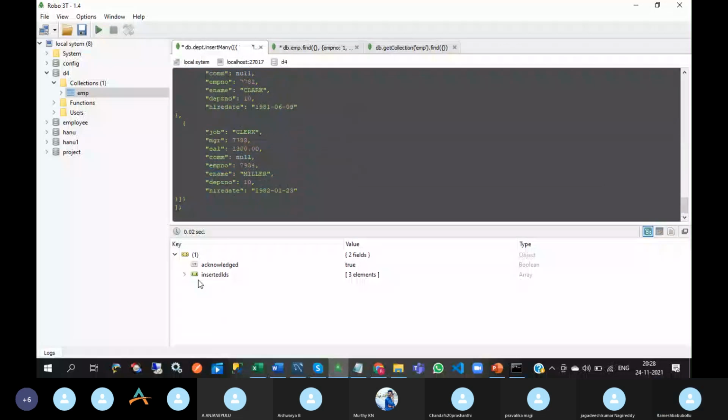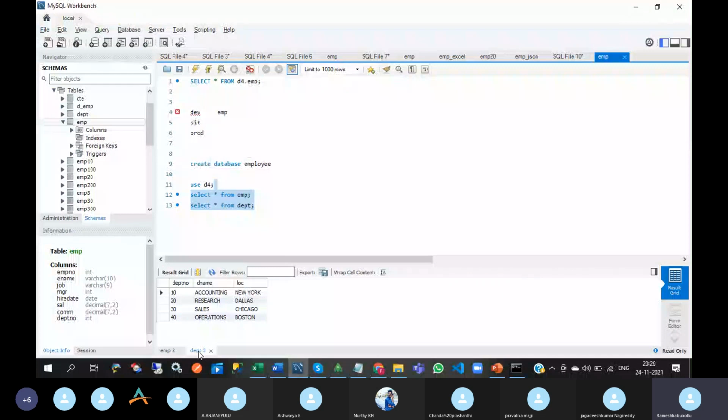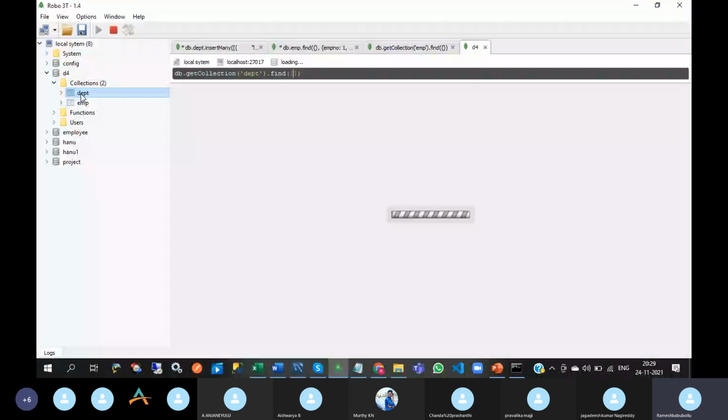See this, three inserted IDs you will get. Why? Because I am inserting DEPT data. Here, how many records are there? For DEPT, 4 records are there. For one department number you don't have employee details, so I have taken only 3 department numbers. Go to this, refresh, and there are 3 records.